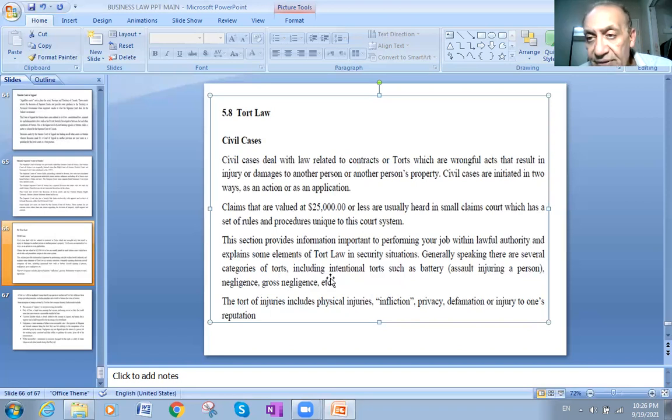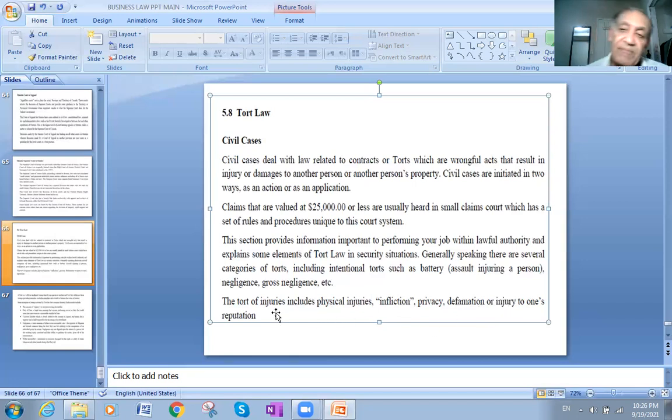The tort, we have intentional tort, such as battery, assault, injury to a person, negligence, gross negligence, etc. So those are examples of intentional tort. The tort of injuries includes physical injuries, infliction, privacy, defamation, or injury to one's reputation.